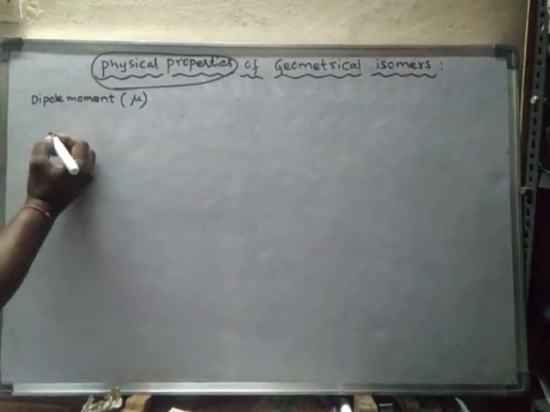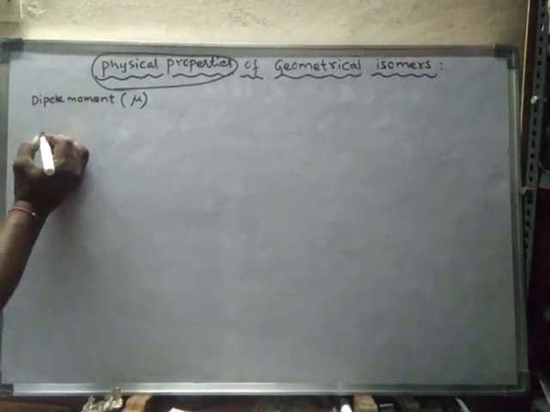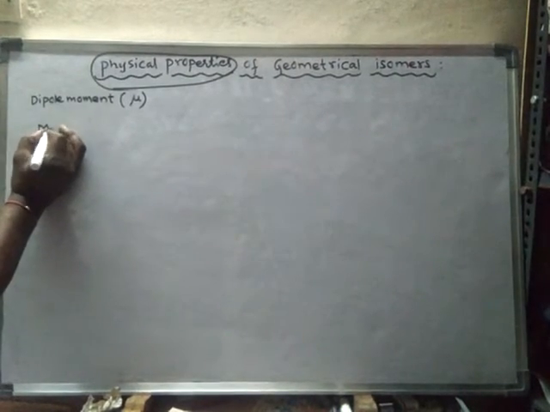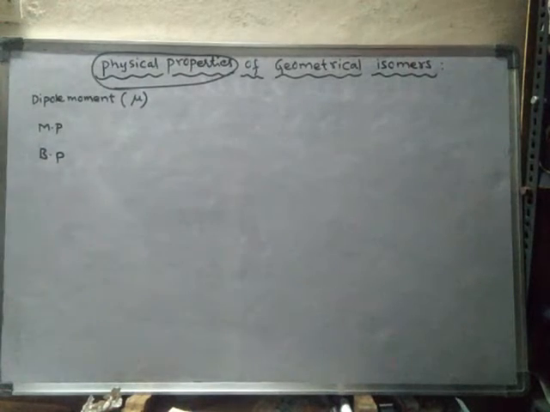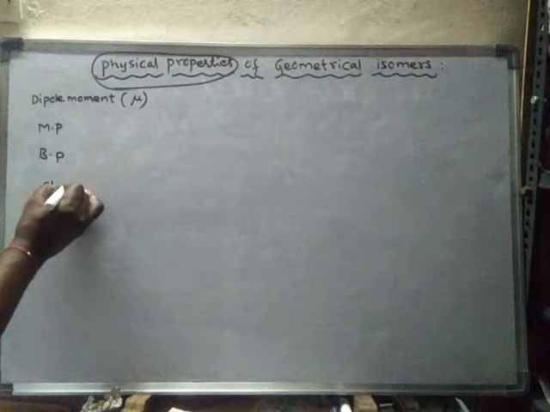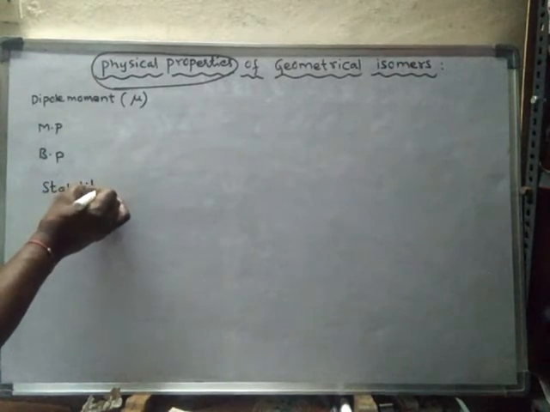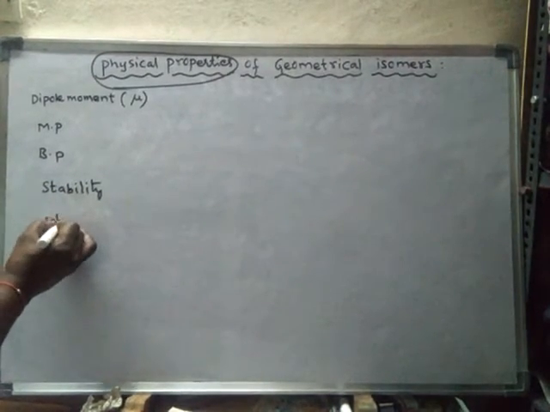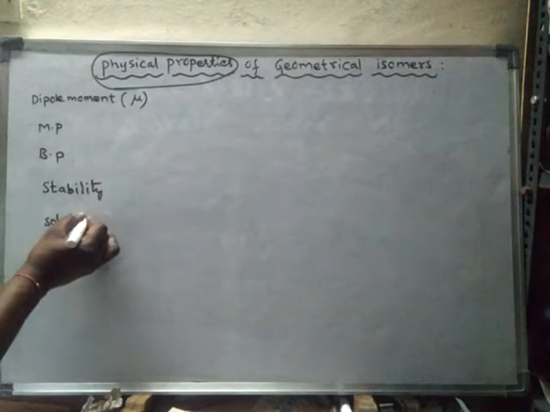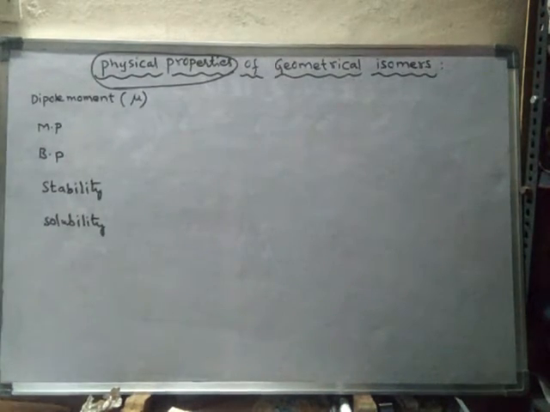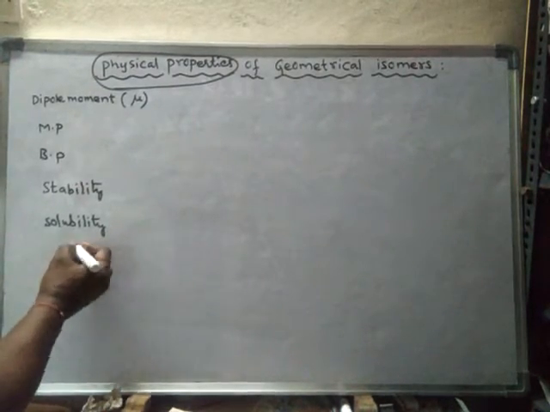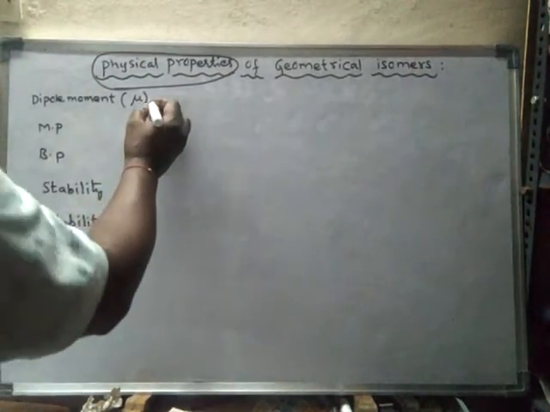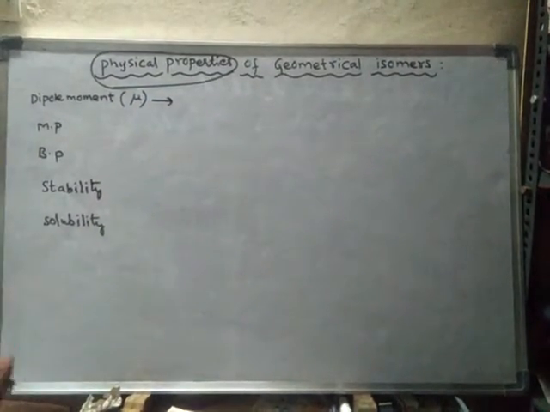Next, melting point, boiling point, stability, solubility, particularly solubility in polar solvents. So what is dipole moment? Already we learnt about dipole moment.